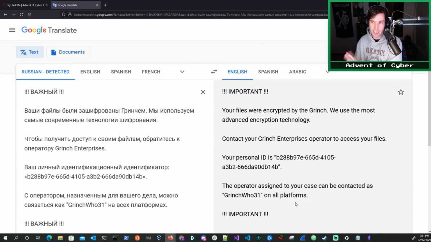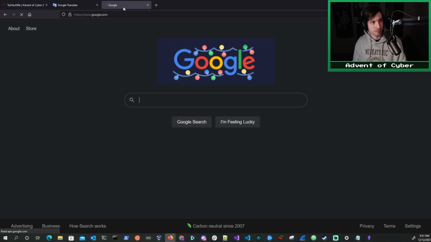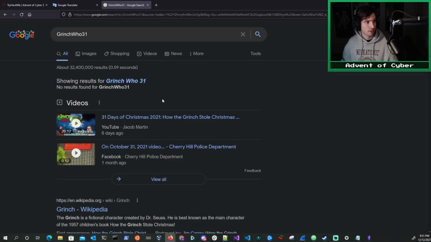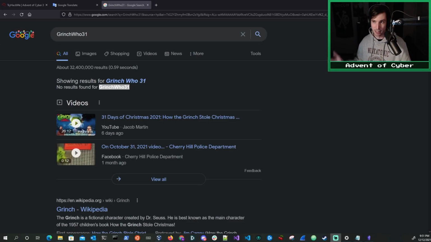So let's, once again, use the most powerful of hacking tools, Google, and ask it about Grinch31. Alas, Google is telling us that they split it into 3 words because there were no results found for Grinch31. Alas and alack, it looks like Google is not going to help us out very much in our investigation.